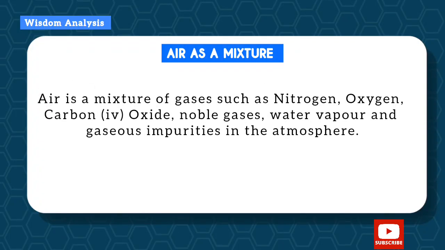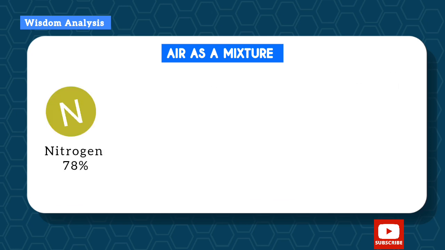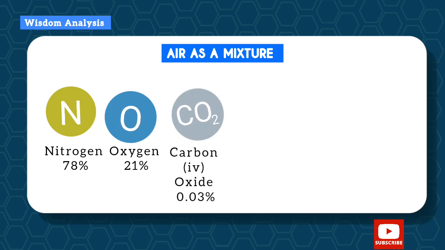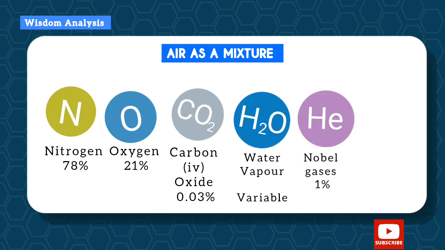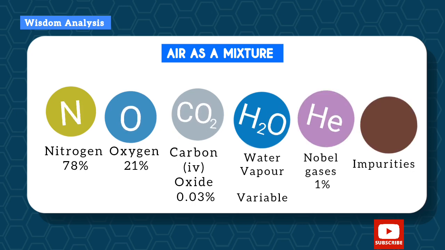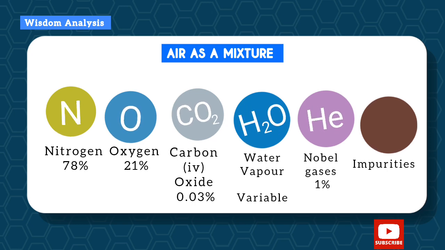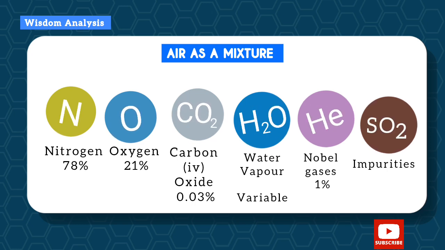Alright, air as a mixture. Air is a mixture of gases such as nitrogen, oxygen, carbon dioxide, noble gases, water vapor, and gaseous impurities in the atmosphere. So nitrogen consists of about 78%, oxygen is 21%, carbon dioxide about 0.03%, water vapor is variable, can be high or low, while noble gases such as helium, neon, and the rest make up 1%, and we also have impurities which can be sulfur oxides and the rest.